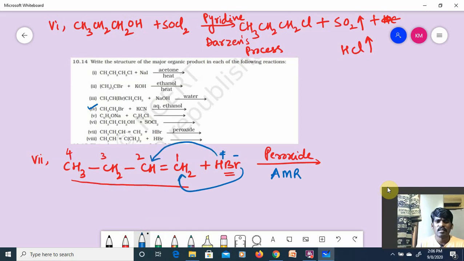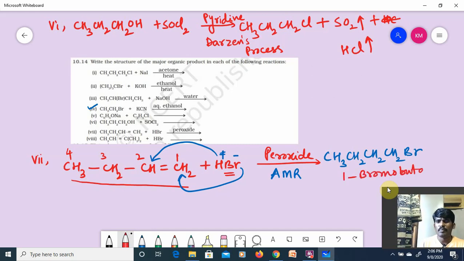H plus here, Br minus here, you will get CH3CH2CH2CH2Br. This is called 1-bromobutane. Hope you understand this point, guys. Is it clear for everyone? So that is the 7th reaction.